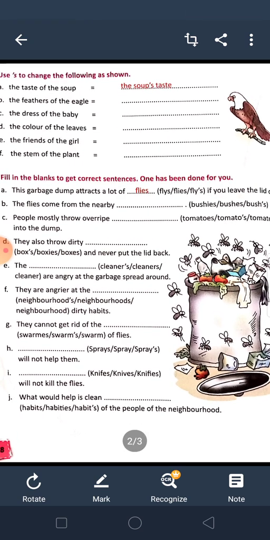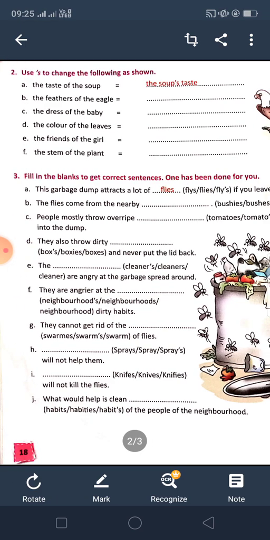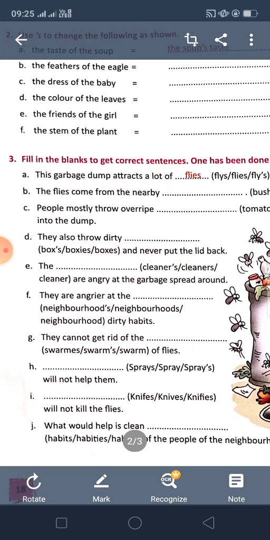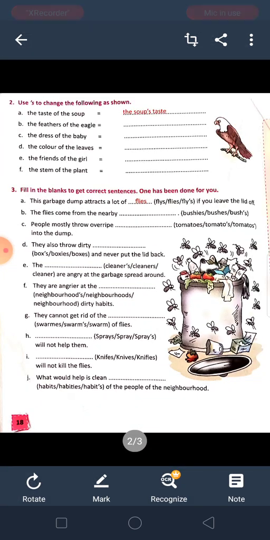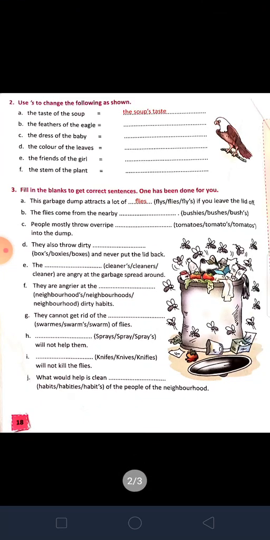Next, where of is used, now we will use apostrophe S. The feathers of the eagle. So we will say eagle's feather. Okay. The dress of the baby, we will write baby's, B-A-B-Y apostrophe S. The color of the leaves, the leaves' color, L-E-A-V-E-S apostrophe, color.